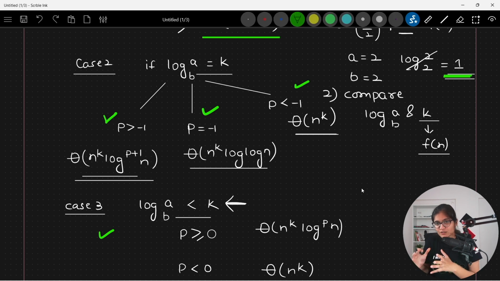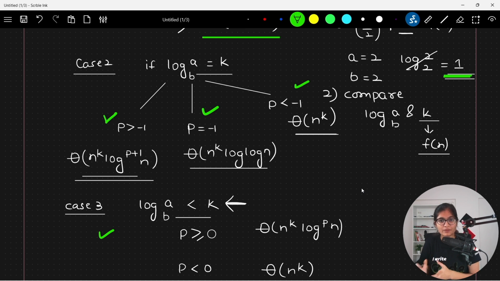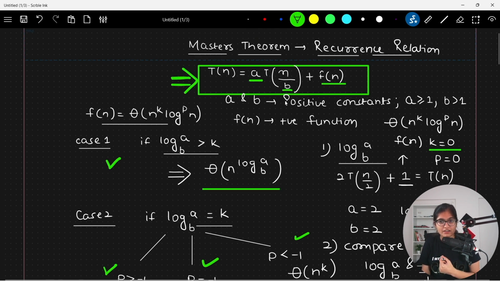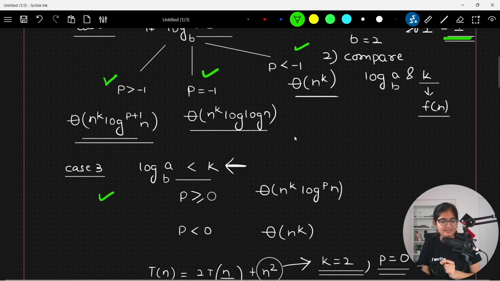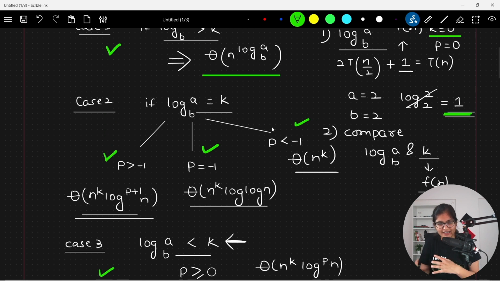In the future sessions, whenever we are getting a recurrence relation of this type, we will always try to apply the Masters theorem because this will take a lot less time as compared to the substitution method. That's the only reason I will apply this Masters theorem a lot of times. So always have this thing in your head. Don't get worried because when you practice a lot of times, you build the habit and everything will be in your memory after some point of time.